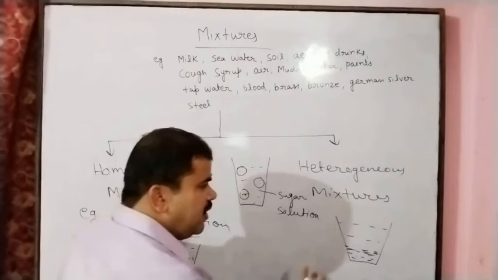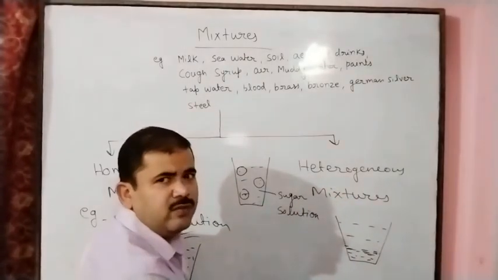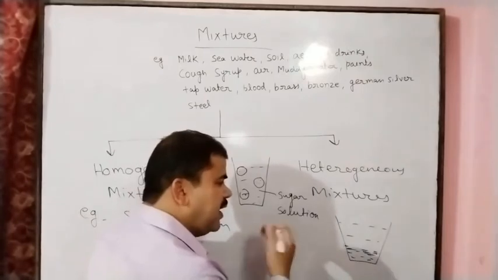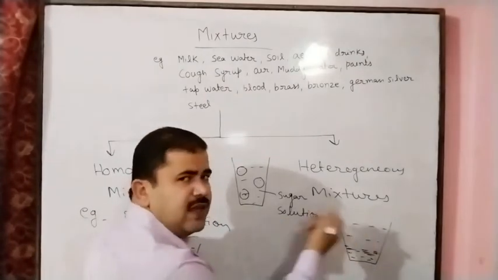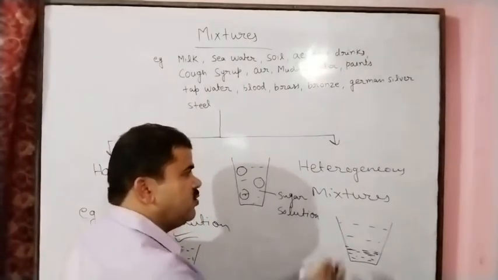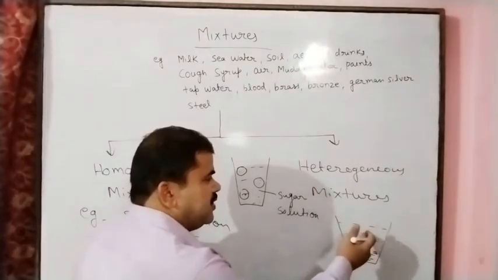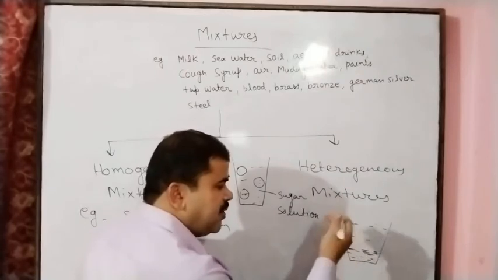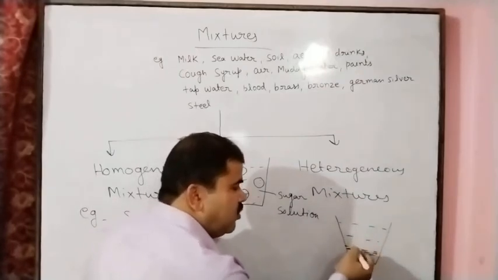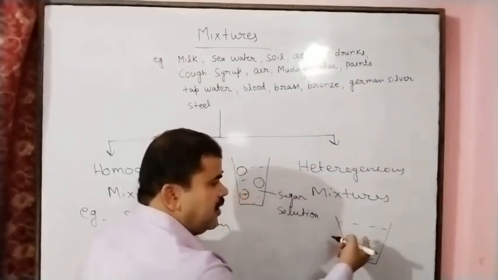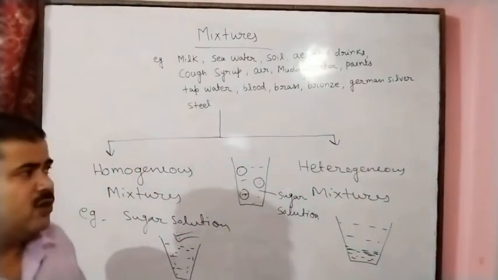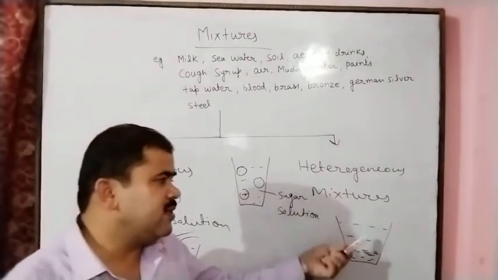So in this way there is no uniform distribution of particles, and we cannot say it has the same composition everywhere. This is a different composition, meaning two layers: after some time we get one layer of water and a second layer of sand. So this is an example of a heterogeneous mixture.